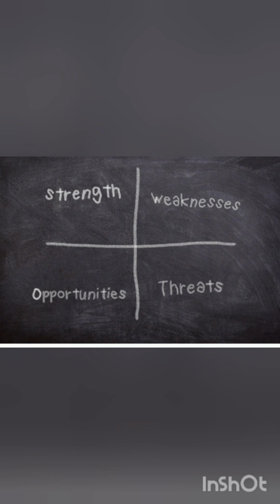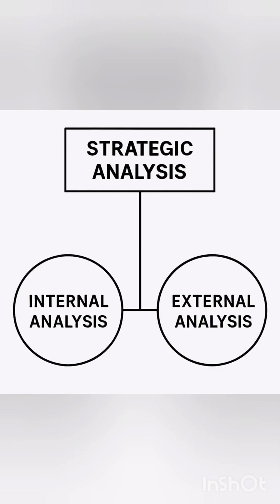Okay, and then actually this SWOT analysis is a strategic analysis which is divided into mainly two types. One is internal analysis and the other one is external analysis. So firstly we deal with the internal analysis. This analysis is on the organization's performance of assets, resources, and its capabilities. As I said, capabilities can be anything. It can be regarding our company shareholding in the market, and the company's share in the market even.